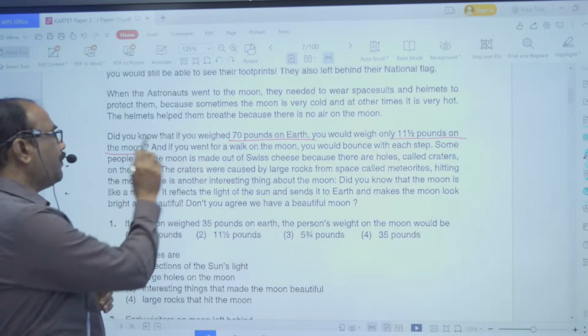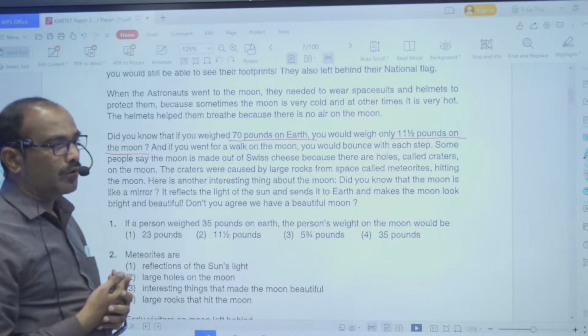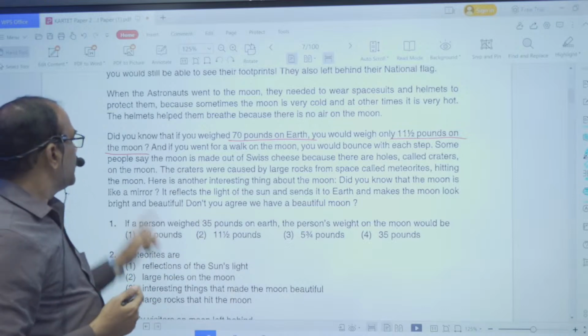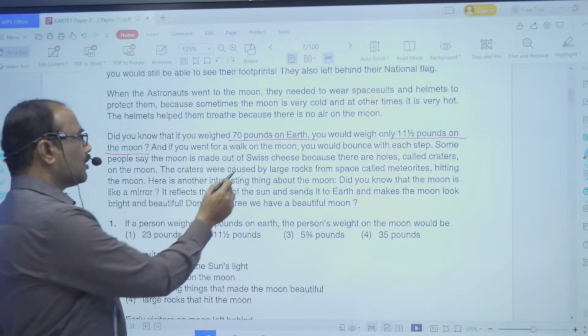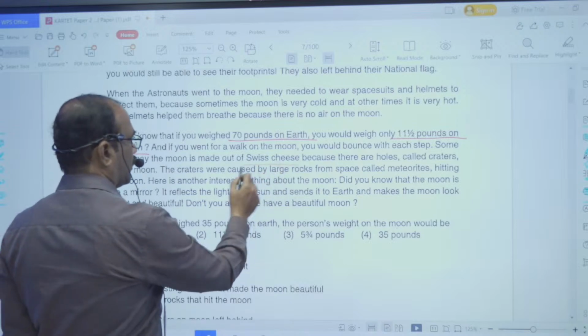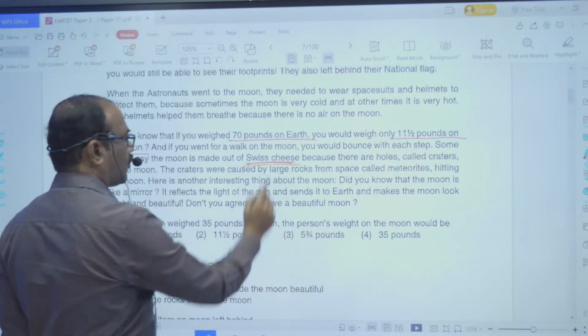And if you went for a walk on the moon, you would bounce with each step. That is most important. You would bounce with each step. Some people say the moon is made out of Swiss cheese. So this is a reference given here, Swiss cheese. If you have an idea about this Swiss cheese, you can understand the concept.